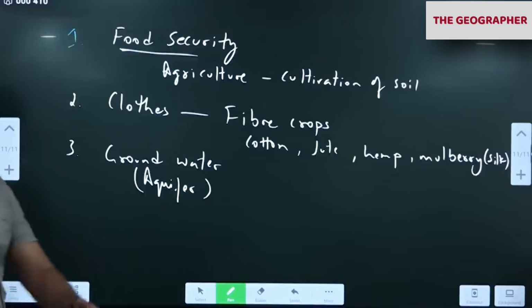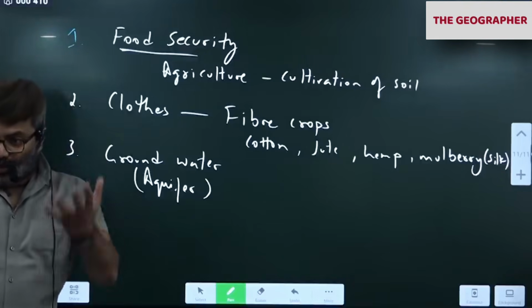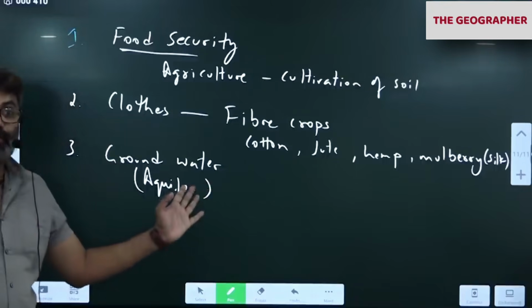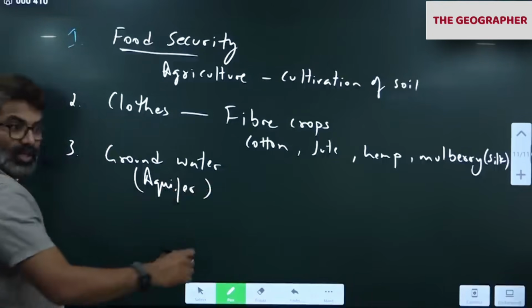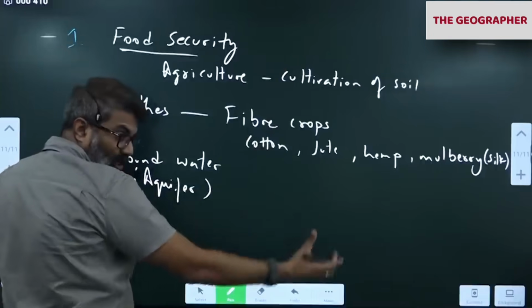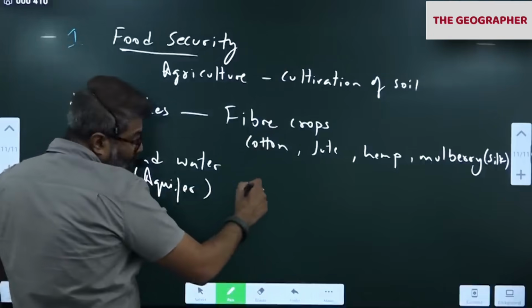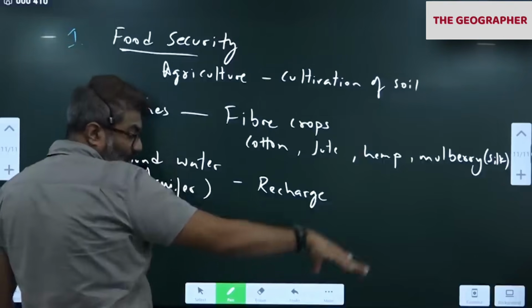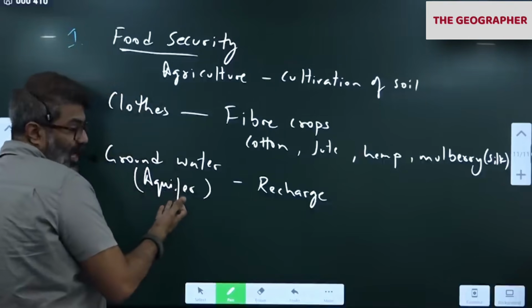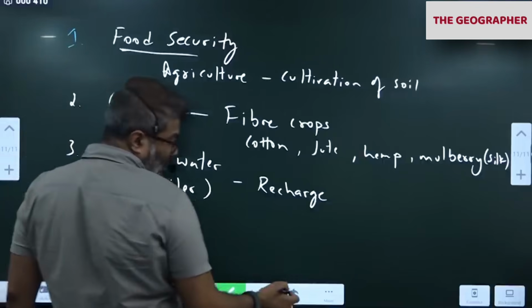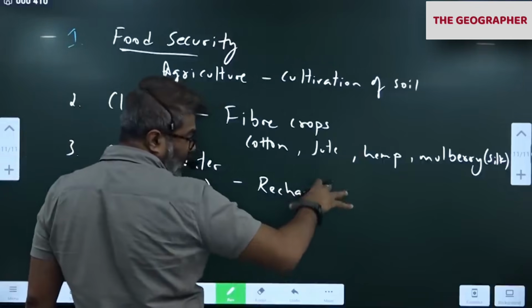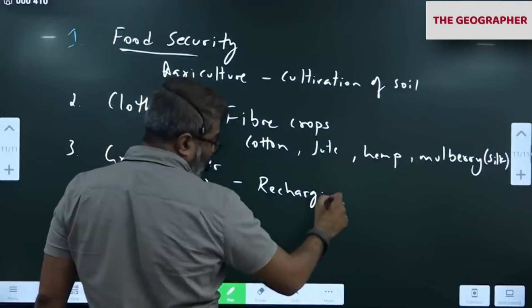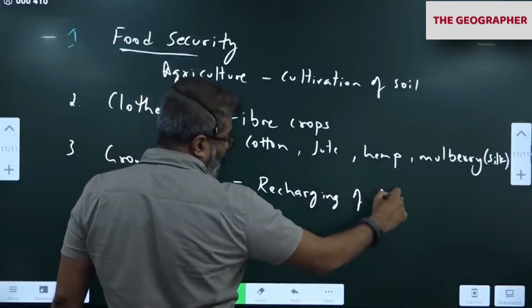So that is the reason wherever we have soil, it allows the water to go down and recharge the aquifers. Have you heard of the word recharge? It means when the water falls, it goes down. The soil allows recharge of the ground. So the water goes and collects down, recharging the aquifer. So soil ensures sufficient recharging of aquifers.